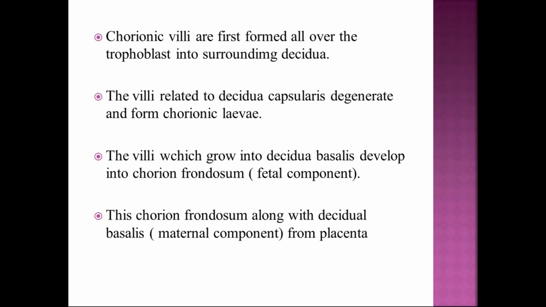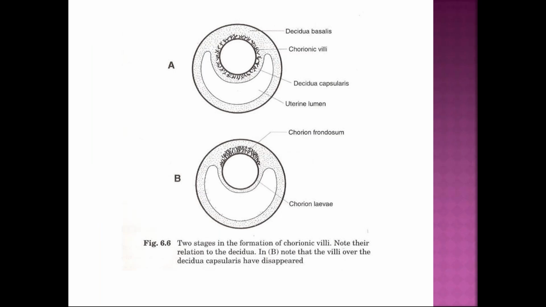These chorionic villi are first formed all over the trophoblast into the surrounding decidua, that is completely surrounding the embryo. The villi which are related to decidua capsularis, that is towards the uterine cavity, will degenerate and form chorion laeve. The villi which grow into the decidua basalis, that is towards the implantation site, will develop into chorion frondosum, which is the fetal component which in future develops into the placenta. This chorion frondosum, along with decidua basalis of mother, form the placenta. You can see here.